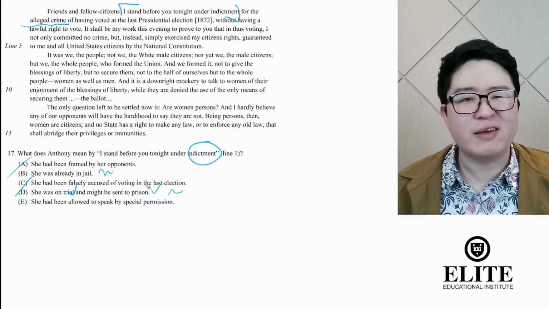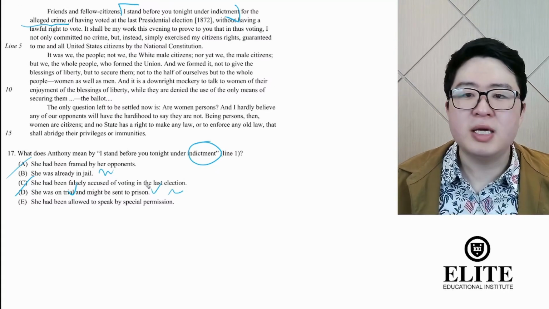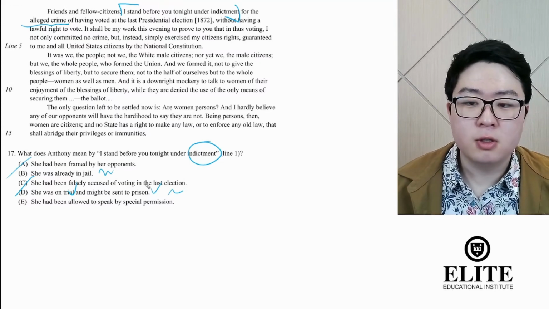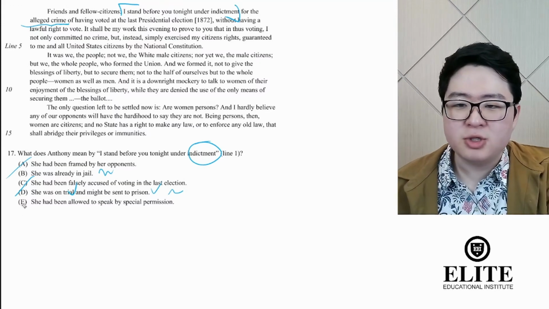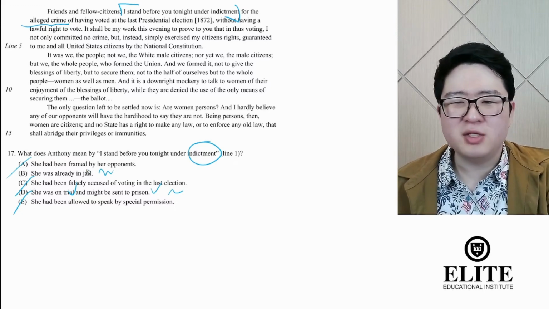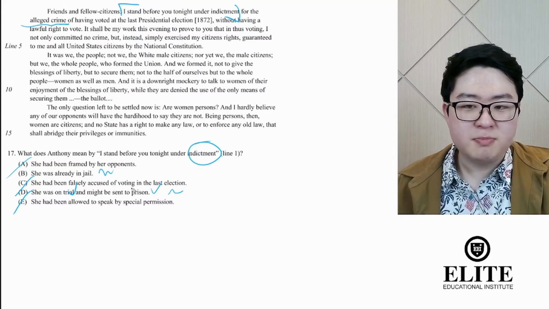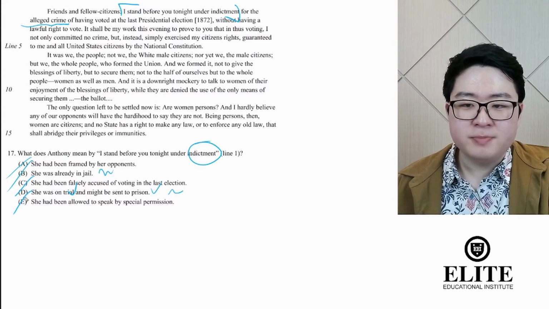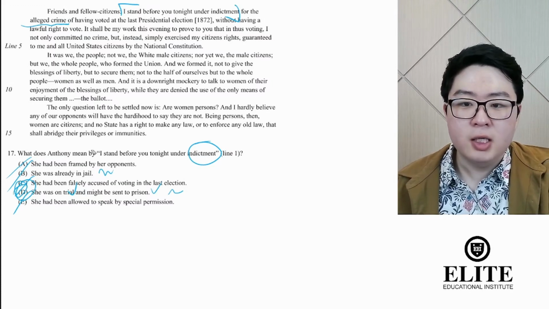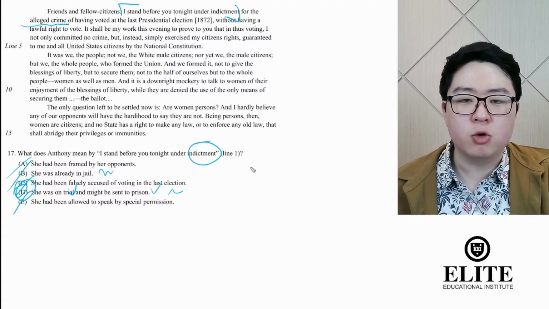She normally couldn't have spoken, but she is, right? There's nothing in the passage that indicates that, right? She's just making a speech in court, as all people have the right to do, right? So there's nothing about special permissions there. We strike out E. And so between B and D, right, you have to make too many assumptions about physically, logistically what she was doing before the speech to assume B, so we strike that out. And logically, it seems like D makes the most sense, right? Because she's definitely on trial, and she might be sent to prison, right? Because that's what trials are. That's what people are in courtrooms for.